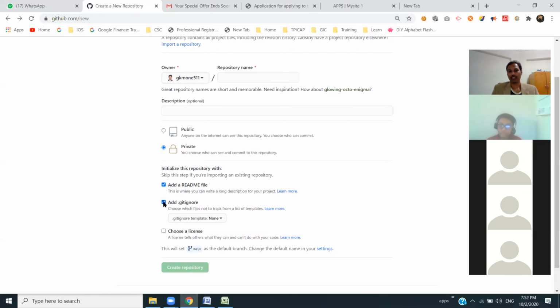Why should we do all this? To create a repository. Repository means whatever source code, all the source code will be in this location. I will show you that part. This is the authentication HTML. This is the page. Ketan, you can clone this one. You copy this URL. I sent it in the chat box.